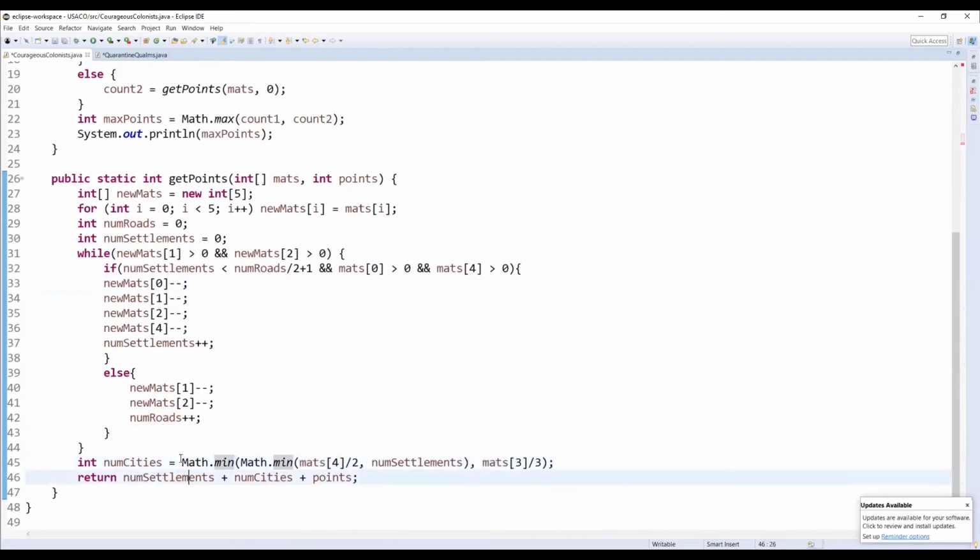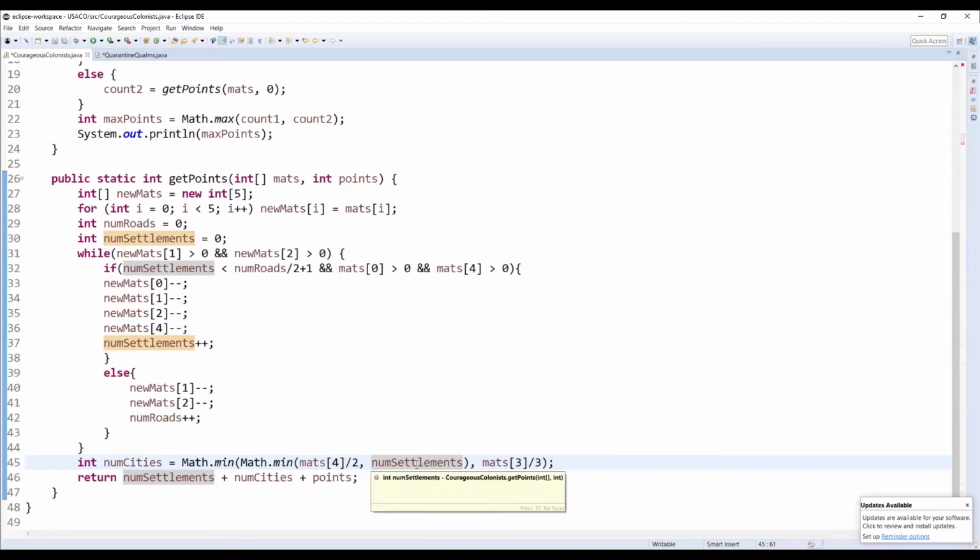So the limiting factors are, first of all, wheat. If we don't have enough wheat to build a city, so let's say we have infinite ore and there's an infinite number of settlements on the board. If we don't have any more wheat, we can't build. We can build however much wheat we have divided by 2. So if we have 6 wheat, infinite everything else, then we can build 3 cities maximum.